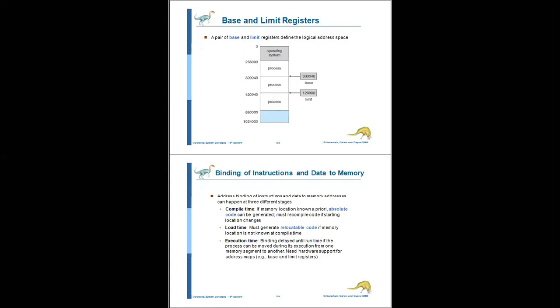So whose execution address can be changed, that is nothing but relocatable code.